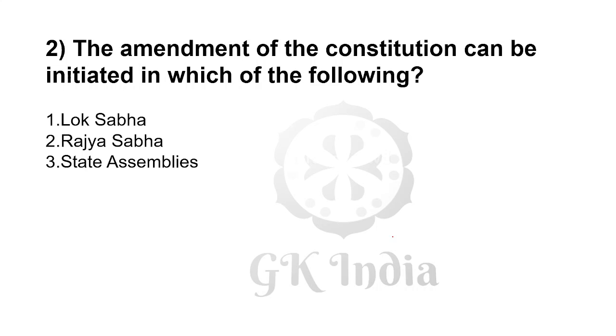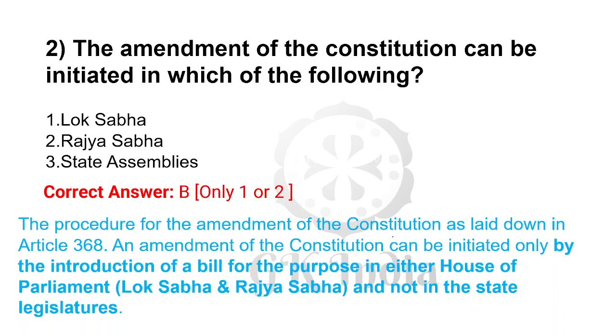The amendment of the Constitution can be initiated in which of the following? Correct answer is D, 1 and 2, Lok Sabha and Rajya Sabha. The procedure for the amendment of the Constitution is laid down in Article 368. An amendment of the Constitution can be initiated only by introduction of a bill for the purpose in either House of Parliament, Lok Sabha and Rajya Sabha, not in the state legislature.